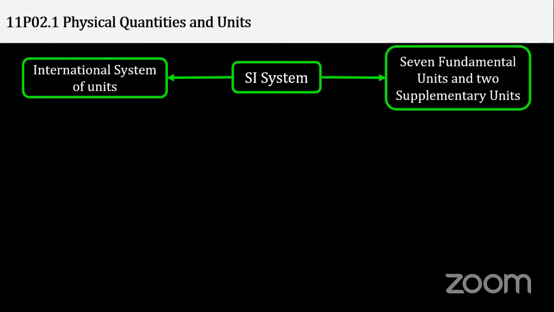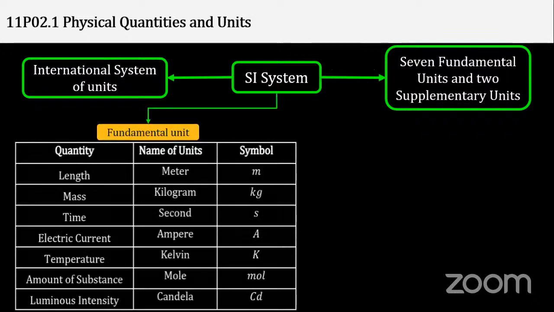See, this is the SI system. The SI system consists of 7 fundamental base units and 2 supplementary units. So in total, 7 plus 2 is how much? It is 9. So these are all the things. Students, you have to remember this. There is no other way. Remember it. Quantity for the length.